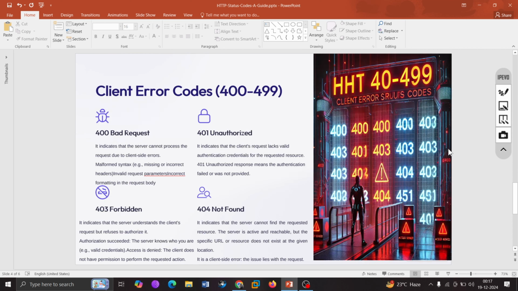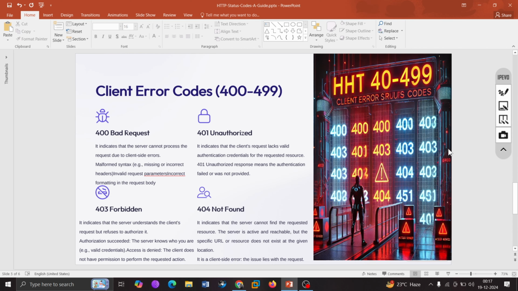Okay. So now there's something called redirection, 300 to 399. Guys, this is really important and sometimes people get confused. The first one is 301, which is Moved Permanently. Where do we use it? When a client or browser receives a 301 redirect, it should automatically request the new URL.